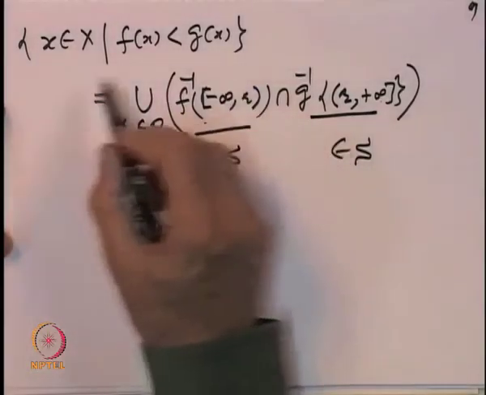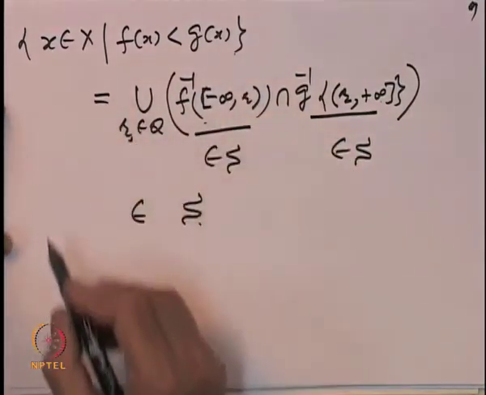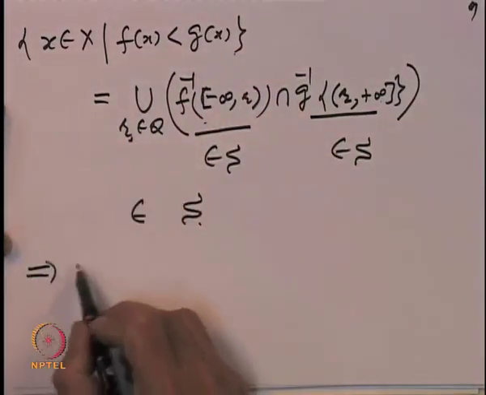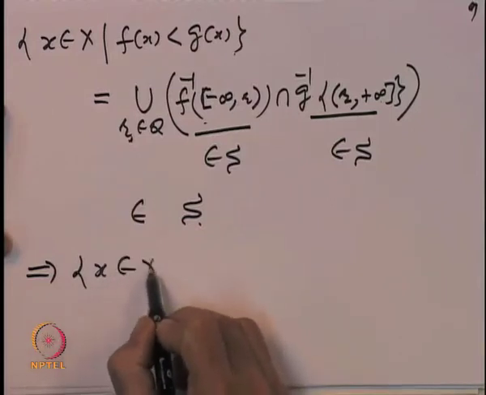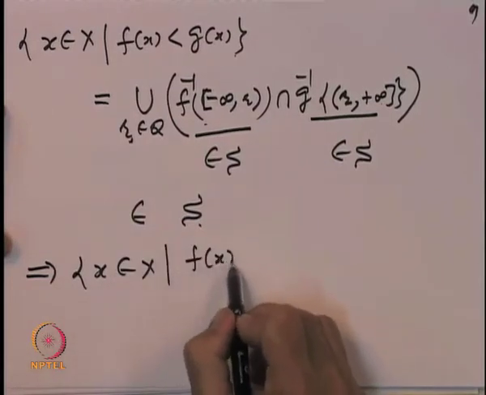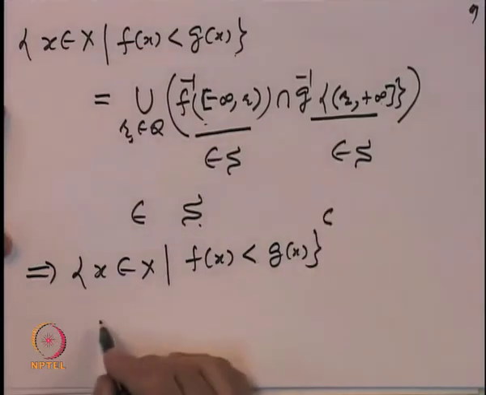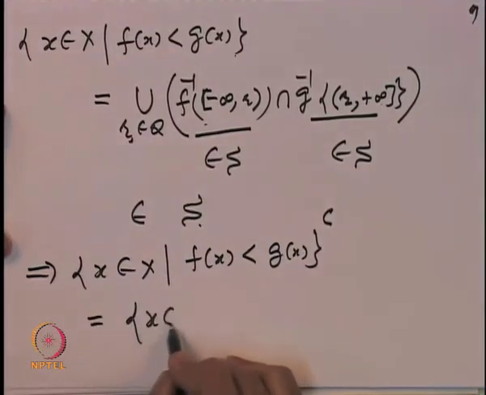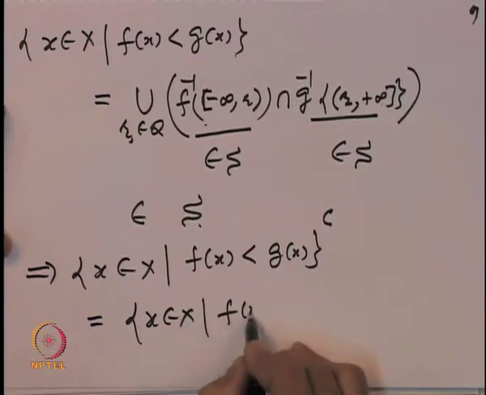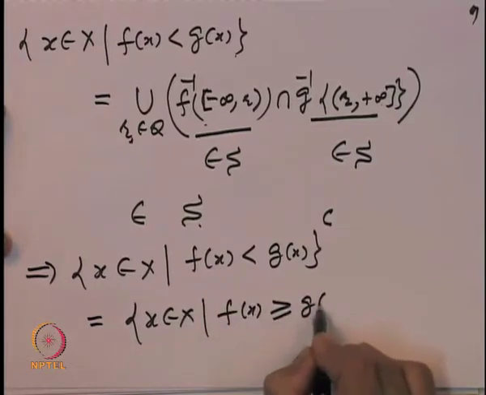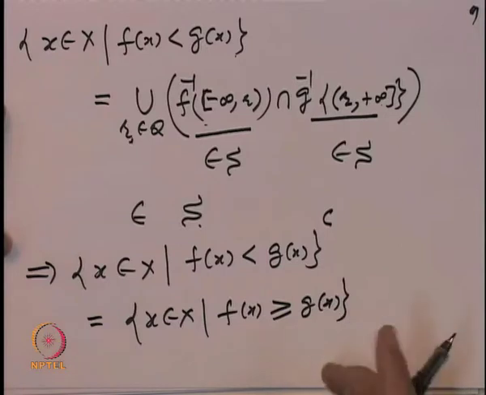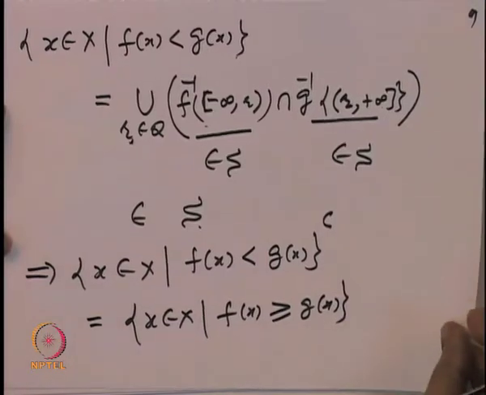Now, if we take just the complement of this set, {x belonging to X such that f(x) less than g(x)}, what will that be? That is all x belonging to X such that f(x) is bigger than or equal to g(x). So, that set also belongs to the sigma algebra.